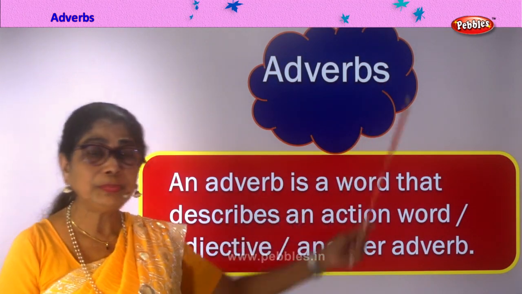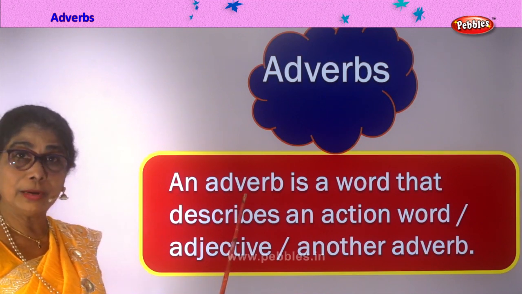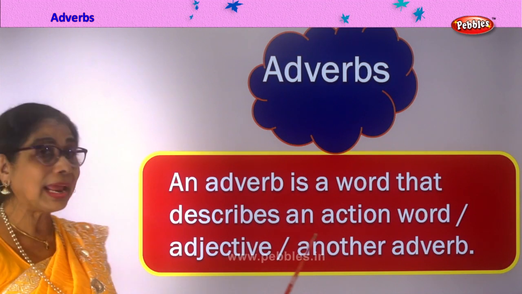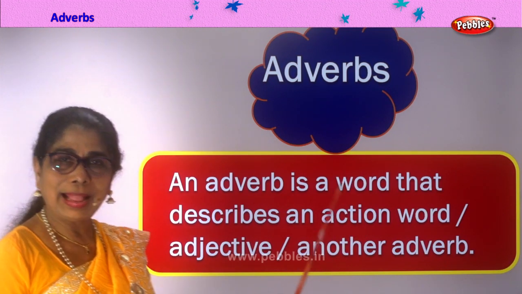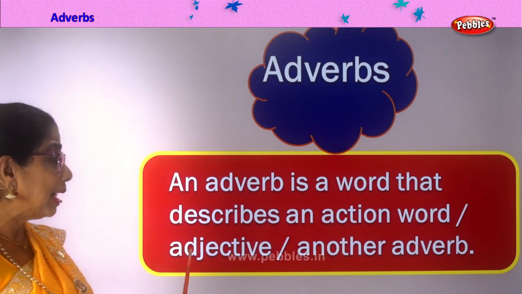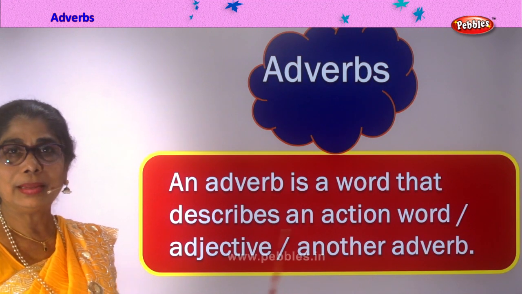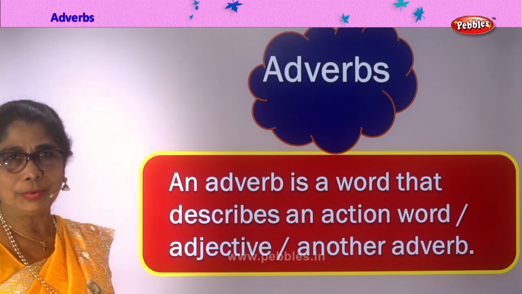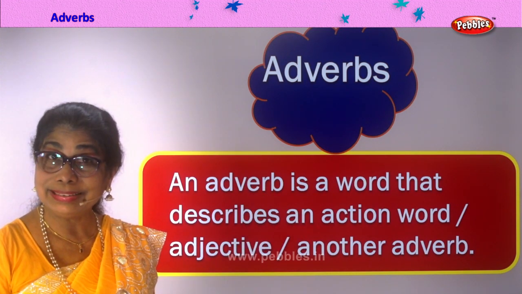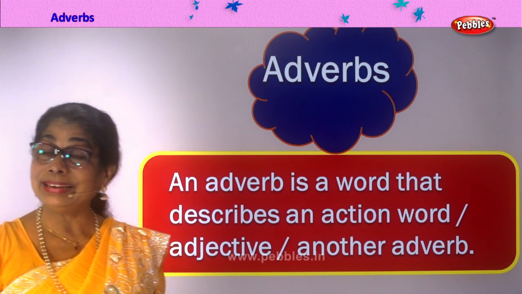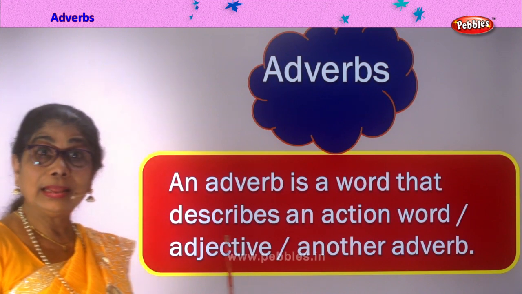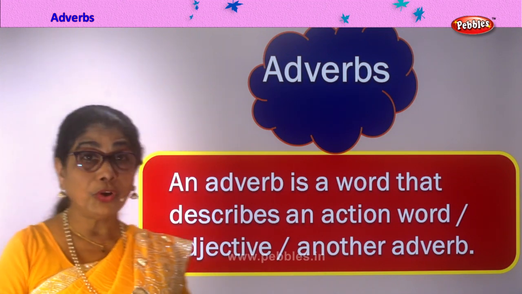Adverbs. What are adverbs? An adverb is a word that describes an action word, an adjective or another adverb. Okay. So we are going to look in detail at adverbs. Look at the sentence and you can understand clearly. An adverb describes an action word, an adjective or another adverb.